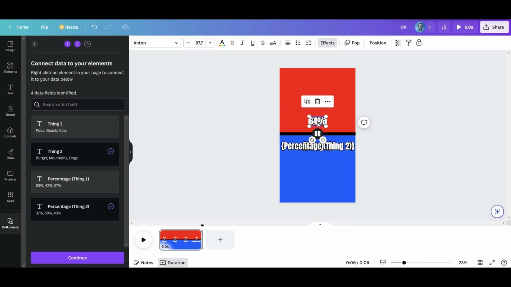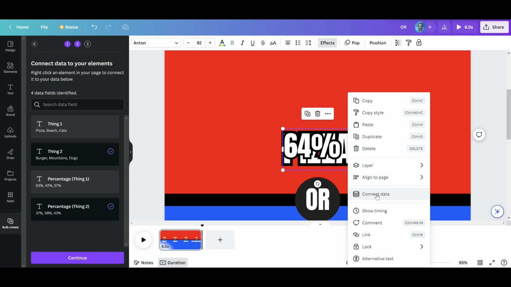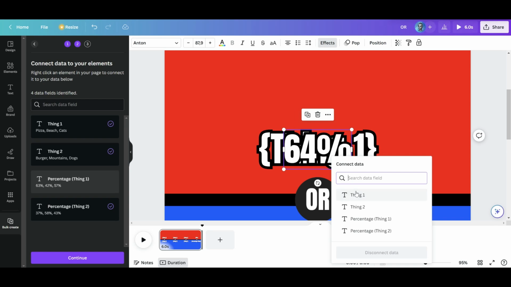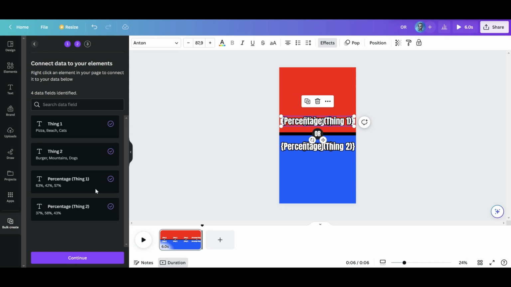The only issue you can experience here is when a text field is on top of another one and you cannot click on it. But here is the solution. Just zoom the video and make the text shorter. Okay, we are ready to go.